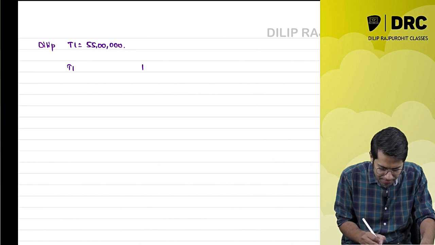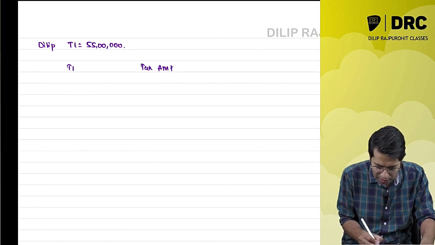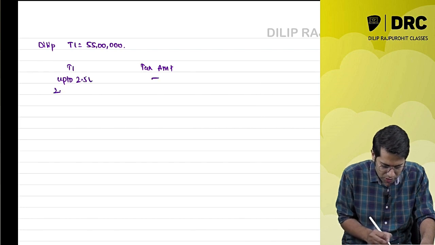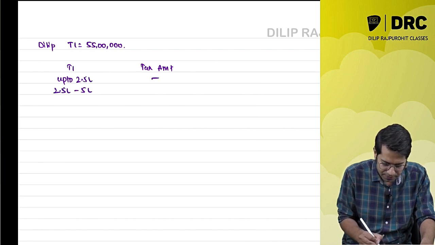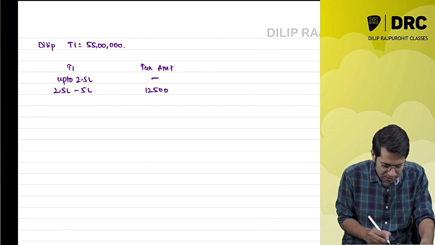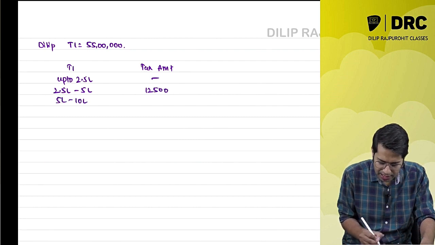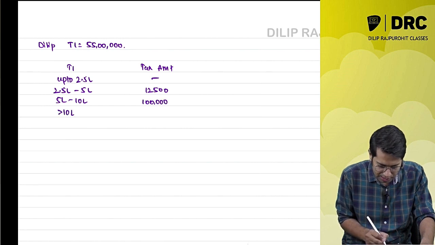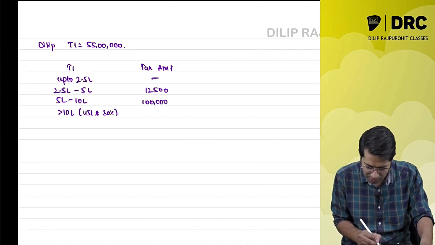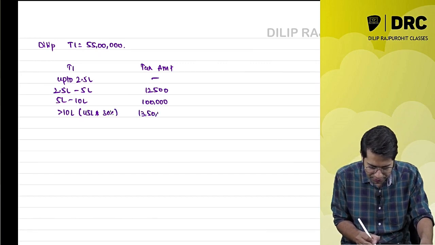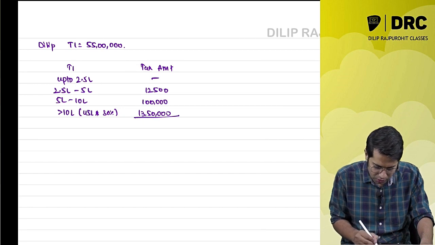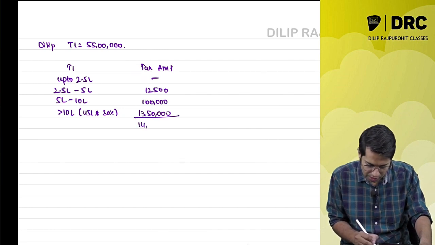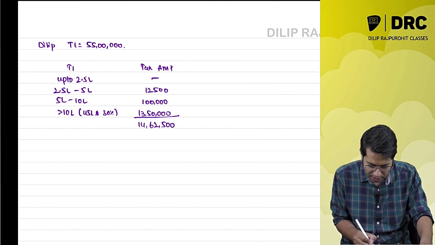Very quickly I'll do it. Up to 2.5 lakhs, no tax. 2.5 lakhs to 5 lakhs, 5%. 5 lakhs to 10 lakhs, 20%, and more than 10 lakhs, it is 45 lakhs into 30%. How much is it? 13 lakh 50,000 rupees. So now the total comes to 14 lakh 62,500.